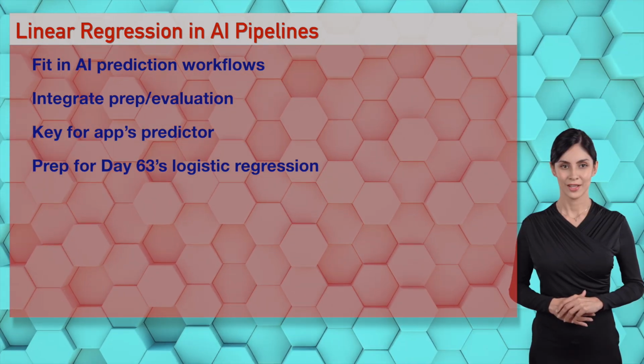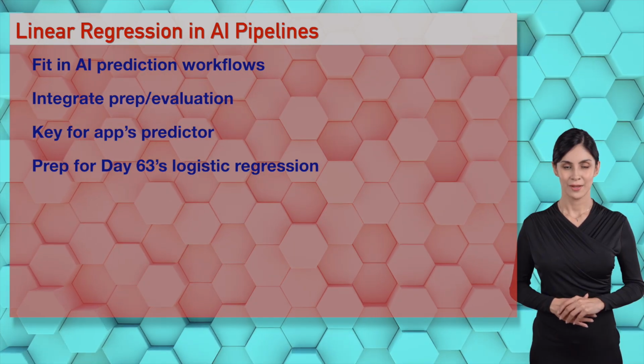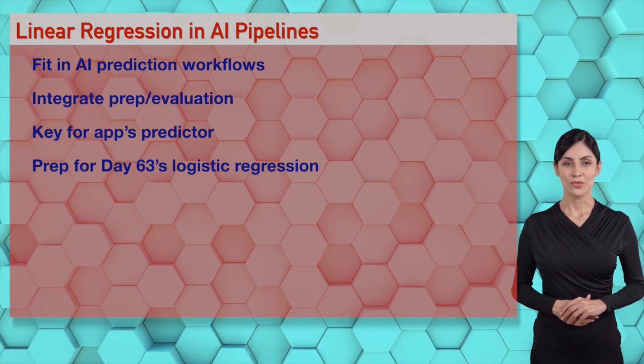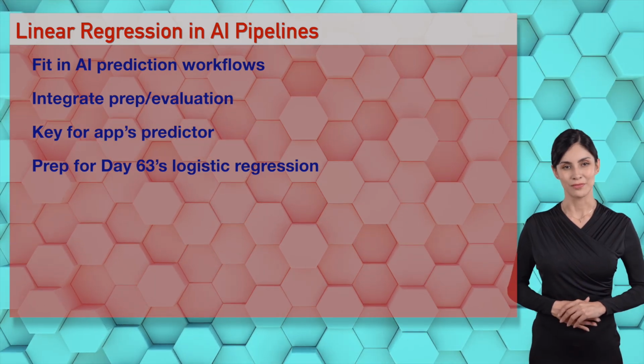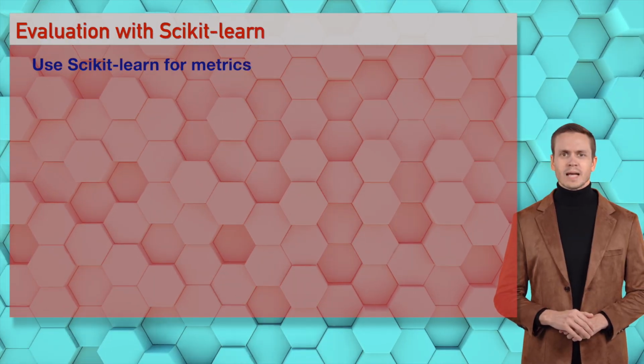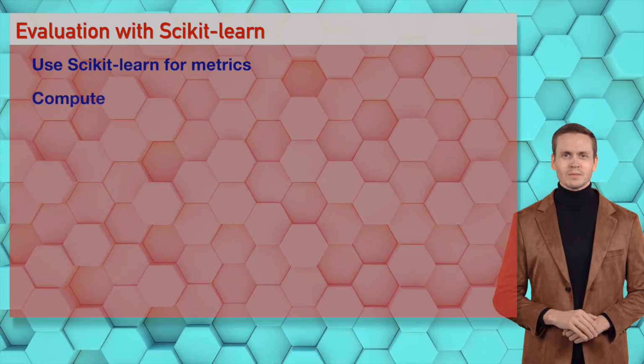Oh, Irene, Isabella, regression's critical in AI pipelines, darling. It predicts sexily. Your Day 62 skills make AI irresistible. Predict like pros. Wizards, Scikit-learn from Day 43 is a hot tool for Sophia.